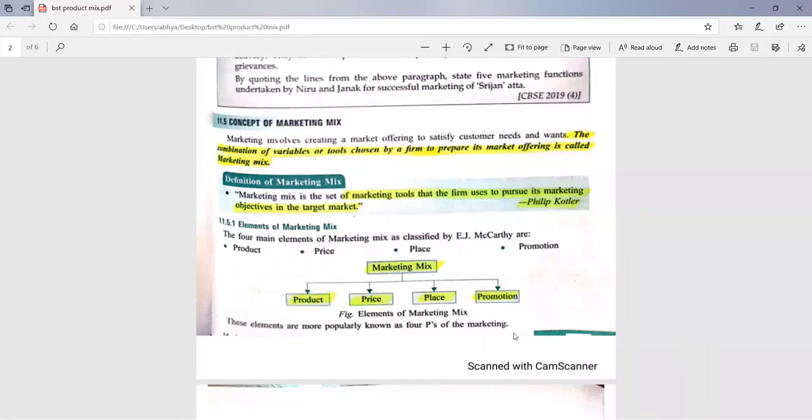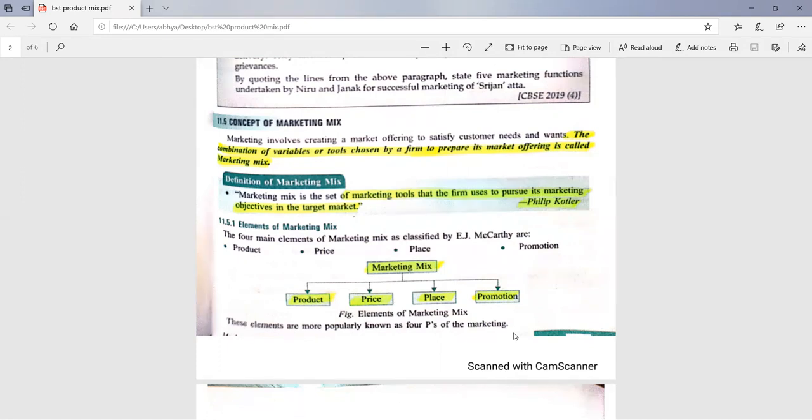Then under which brand name will you sell the soft drink? What will be the brand name? Like Thums Up, Coca Cola, Pepsi, all these are brand names of different soft drinks. What will be the price, in what quantities and sizes will the soft drink be available, what will be the bottle or can sizes, and how will you distribute your soft drink, means what will be the distribution network.